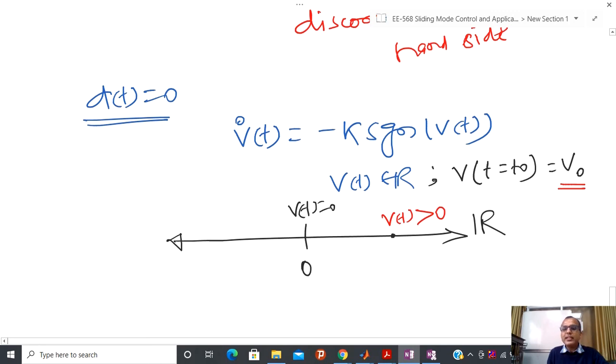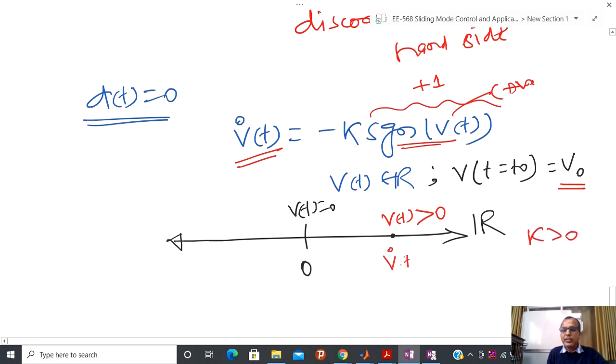Now try to see V dot. If I am assuming that V(t) is greater than 0, then signum V is positive, and the value of this part is nothing but +1. If you are assuming k greater than 0, then what happens? You have V dot(t) less than 0.